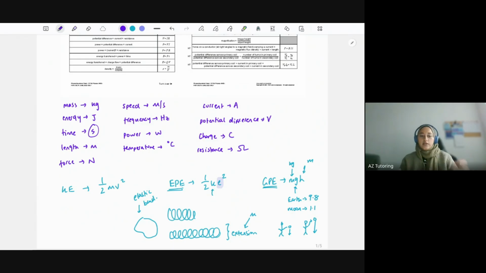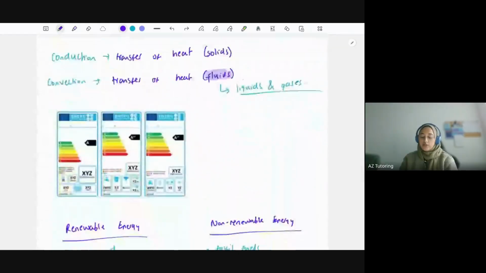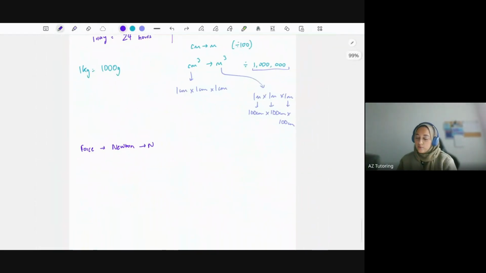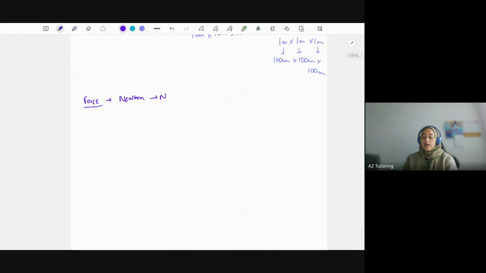That's just what it is. So if it's named after a person, it tends to be capitals. If not, it just tends to be lowercase. So that's just why sometimes you'll see capital units and sometimes you'll see normal units. Okay, so it's measured in newtons because it's discovered by Isaac Newton.